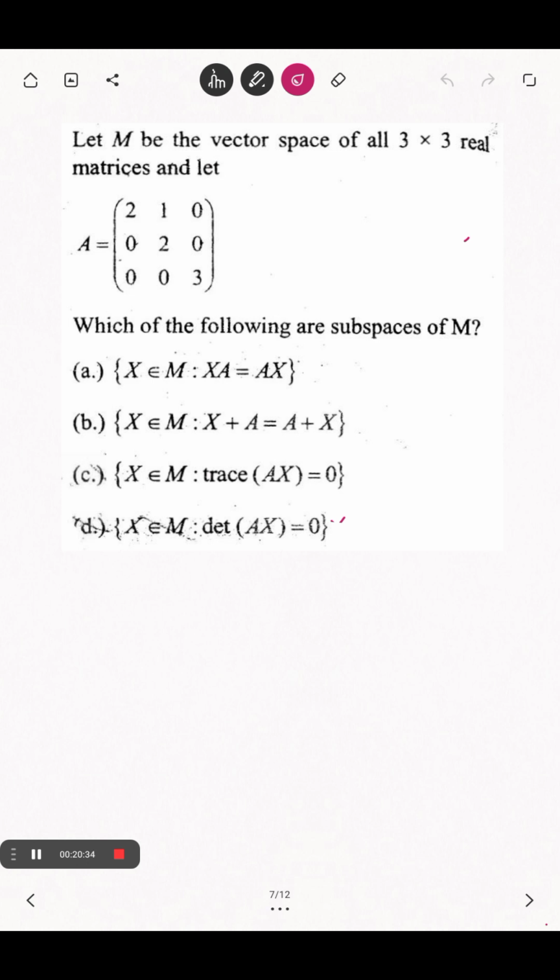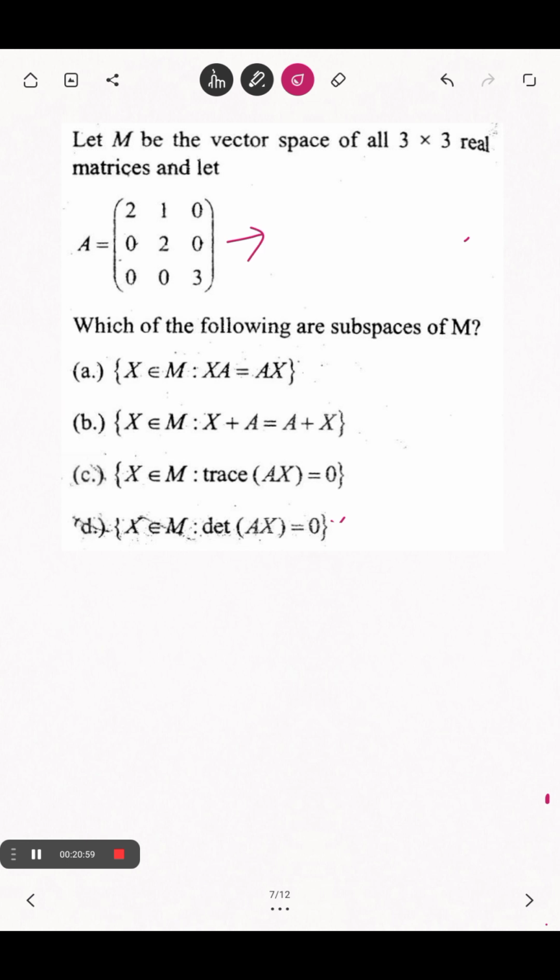Now coming back to some problems. Read first. Let M be the vector space of all 3 cross 3 real matrices. The problems I have organized according to the topic we have just studied. Based on that, these problems are organized. So M is the set of 3 by 3 matrices and A is given like this.